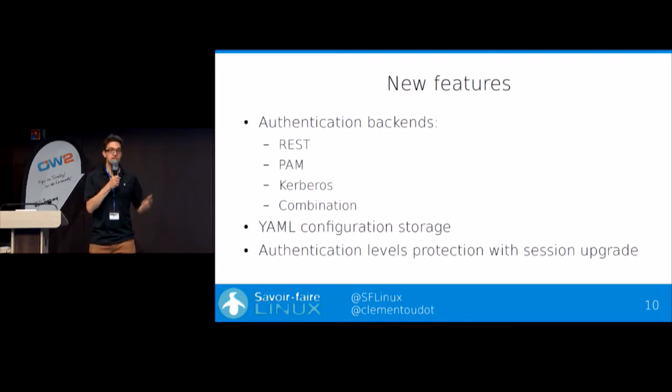We can store the configuration in many formats. By default, it's JSON, and in 2.0 we'll also provide YAML storage. And we have a big feature which is related to authentication levels. It means that you will be able to say that application A requires level 1 of authentication, and application B requires level 2.